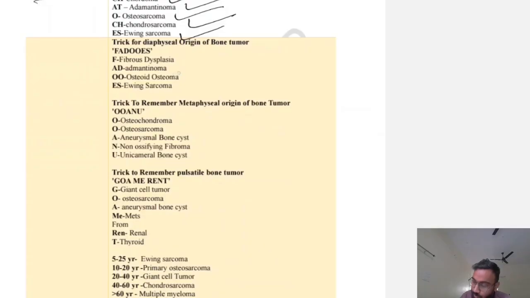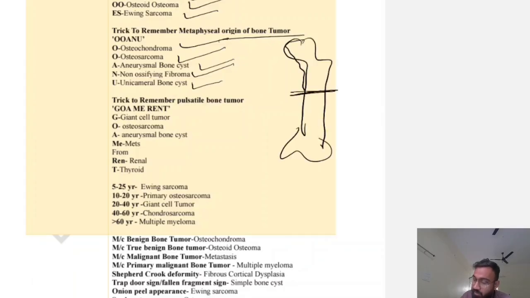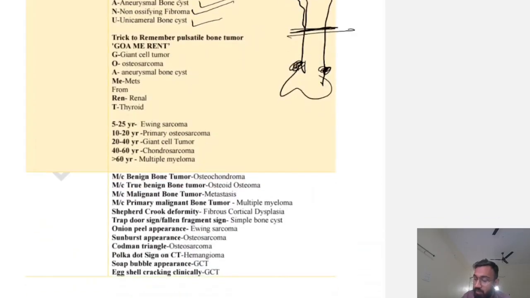Now the tumors which have diaphyseal origin: fibrous dysplasia, adamantinoma, osteoid osteoma, Ewing sarcoma. Metaphyseal origin of bone tumor: osteoblastoma, osteochondroma, osteosarcoma, aneurysmal bone cyst, non-ossifying fibroma, unicameral bone cyst. So this is the humerus. This is the diaphysis. There are tumors which originate from the diaphysis, and tumors which originate from the metaphysis. Okay, so these have different locations.